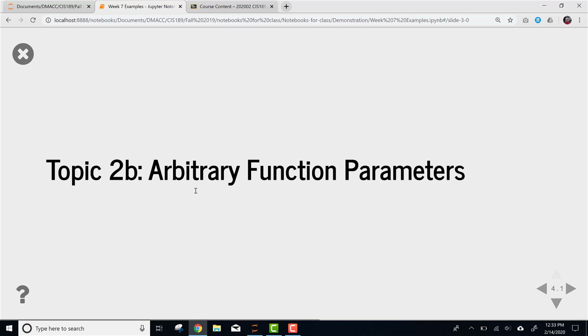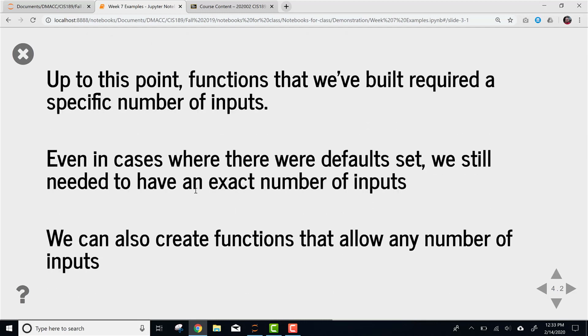So continuing on to topic 2b, this is in that same folder in Blackboard, but it's kind of a different topic: arbitrary function parameters. Last week we looked at function parameters where we had default values, which allowed you to have some of the variables have preset values that you would use most of the time, but you could override them. What arbitrary function parameters do is allow you to send n number of variables to the function, and the function is able to handle that. So you could create a function that takes 1, 2, 3, 4, 100 variables, and that same function could handle it without you having to preset the number of ones that could be input.